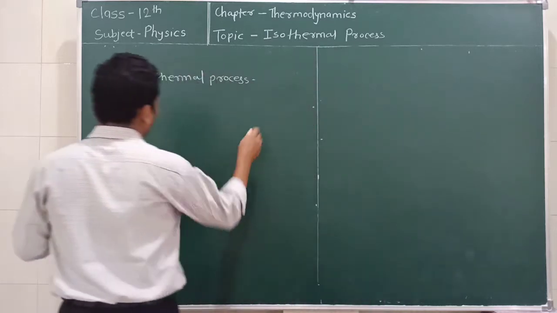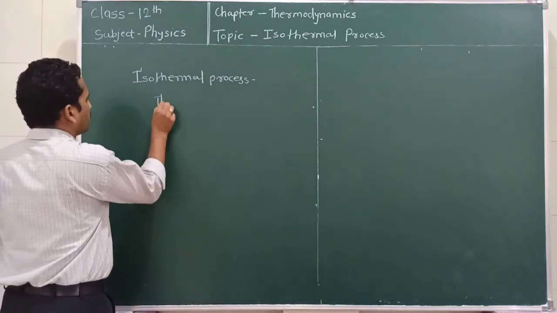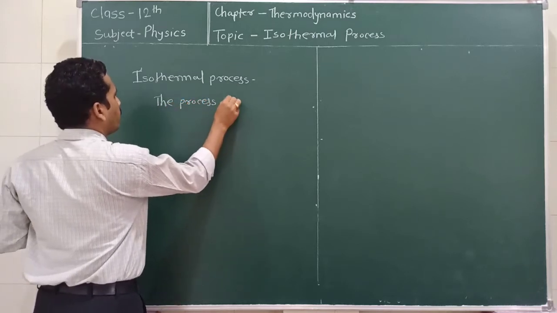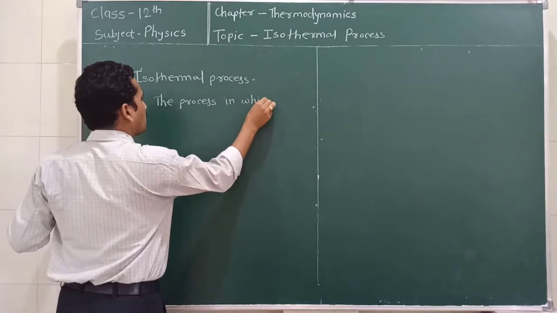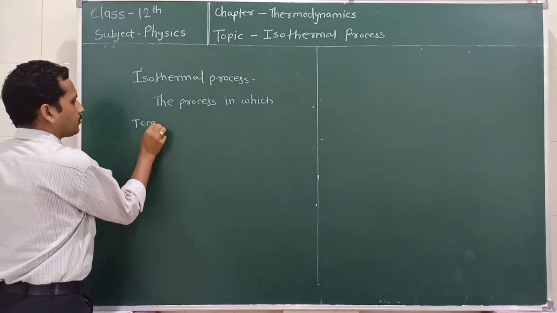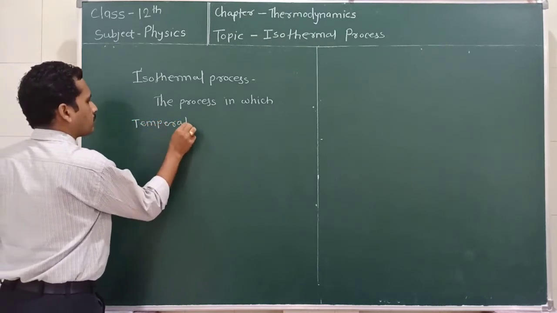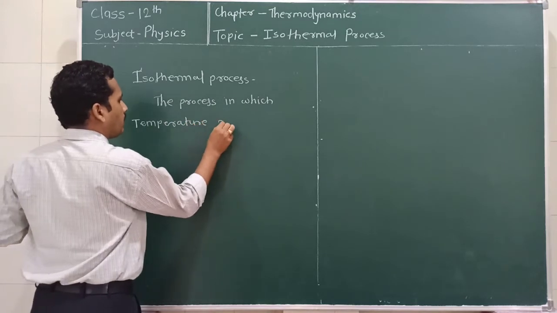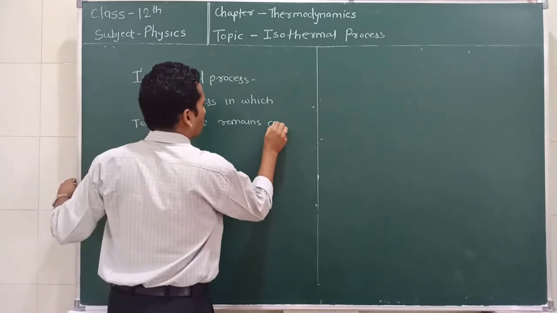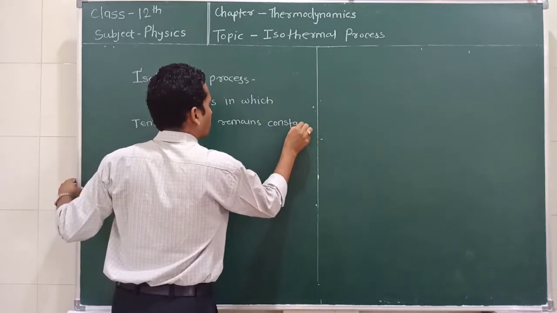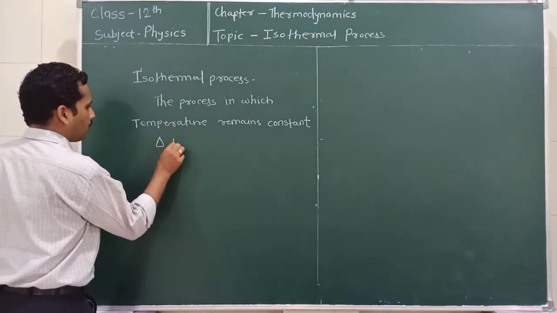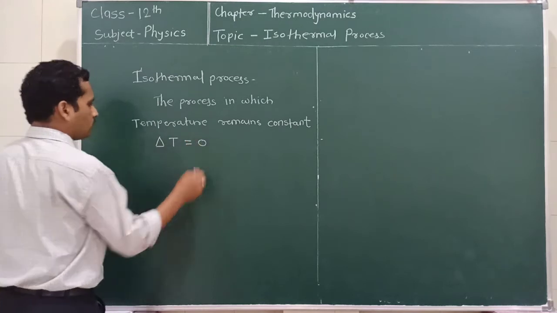So isothermal process is nothing but the process in which temperature remains constant. So we can write here the change in the temperature, delta T, is equal to 0.